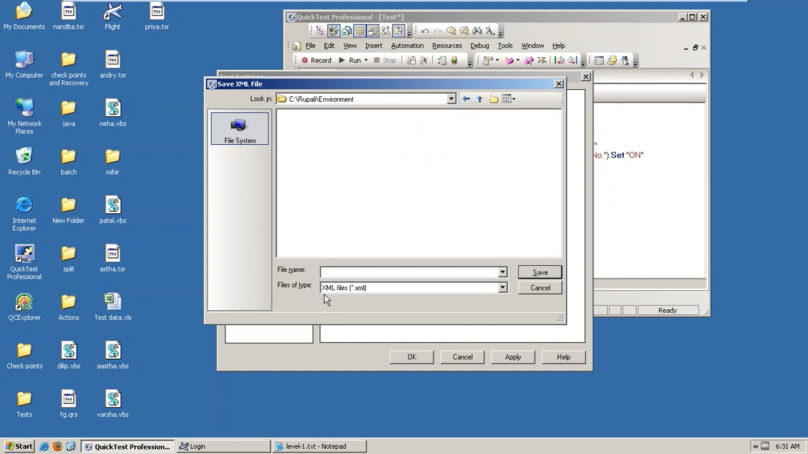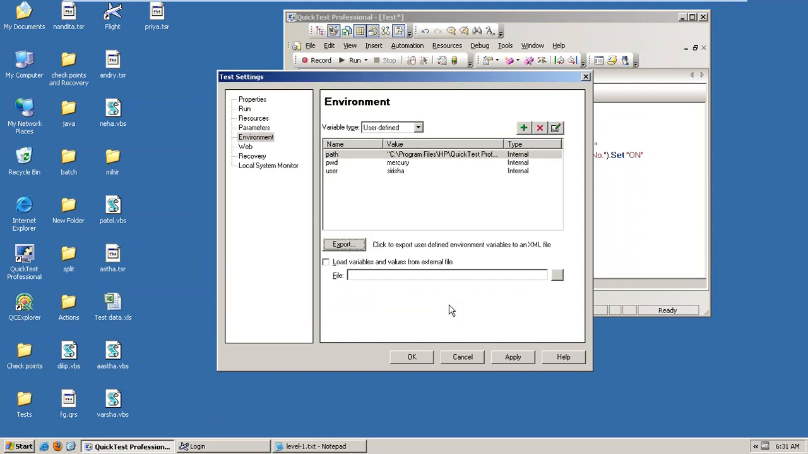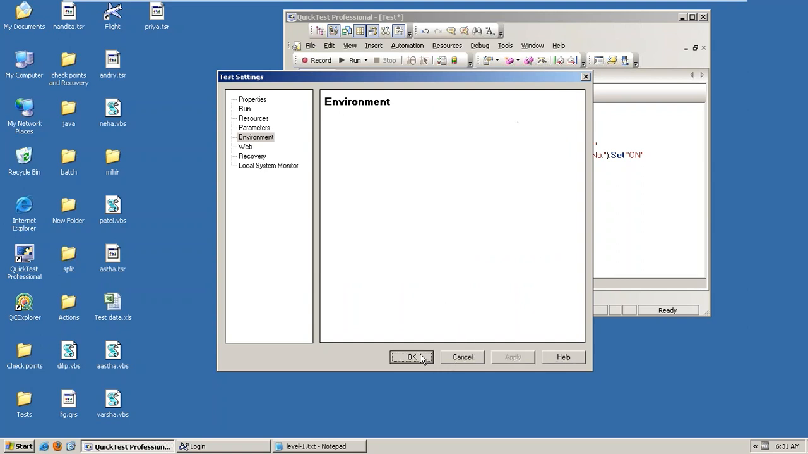Observe, as I explained, it is automatically saved in .xml files, meaning extensible markup language, right? So we don't need to do it externally. It is automatically stored. So here I am going to name it flight. It is saved, right? Apply and OK.